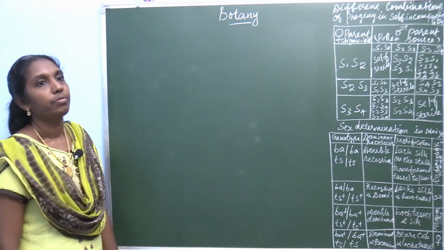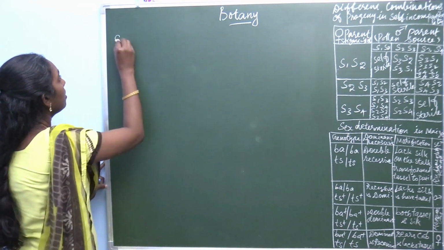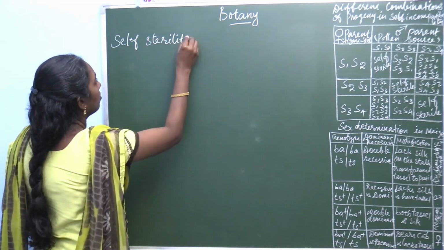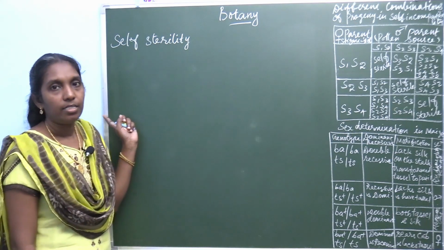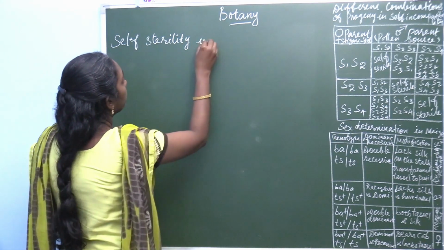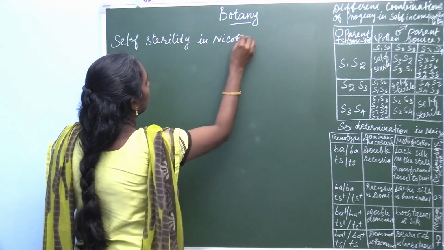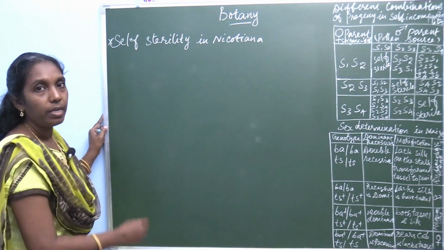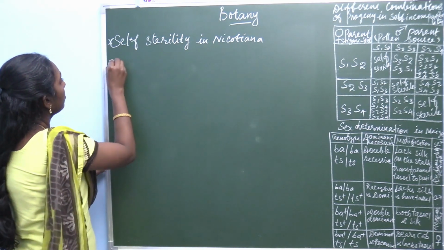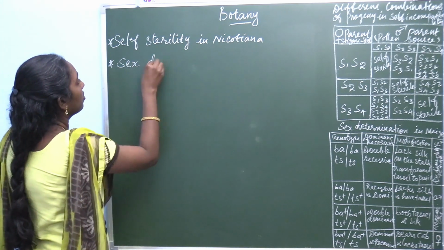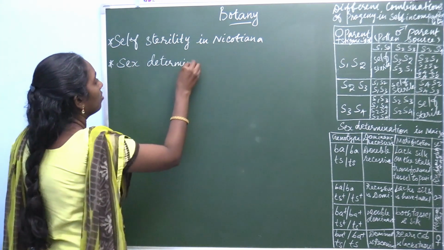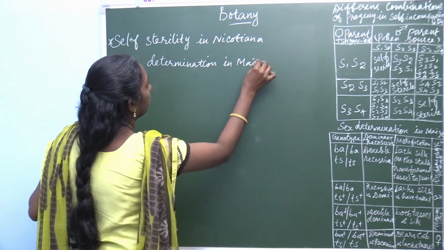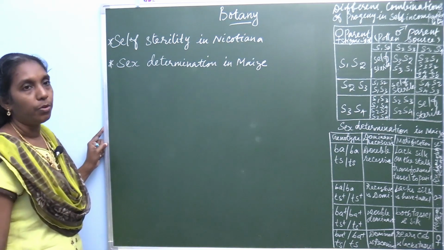Let's start from self-sterility, self-sterility in nicotiana. Second topic, sex determination in maize, and mutation.